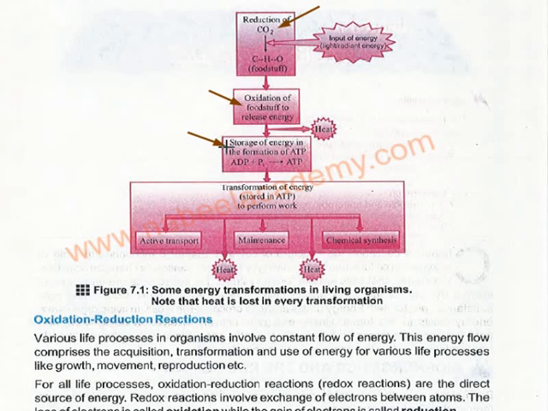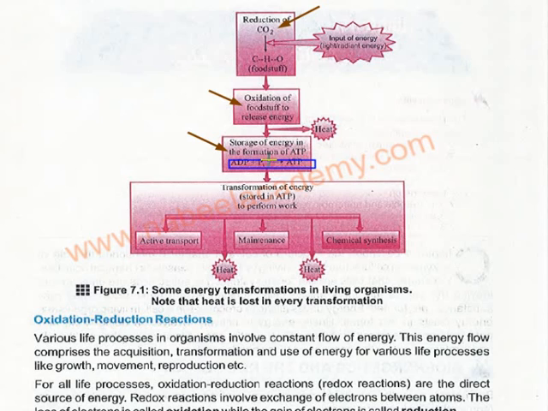Storage of energy occurs in the formation of ATP. The full form of ATP is adenosine triphosphate. This is just a sample reaction: ADP is adenosine diphosphate, di means 2, and ATP means adenosine triphosphate, which means 3.